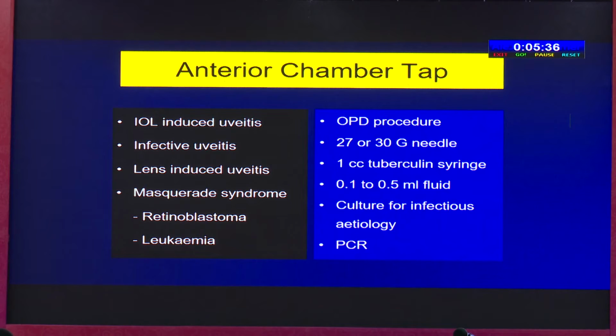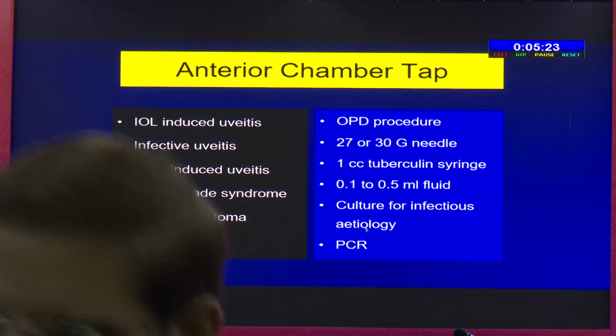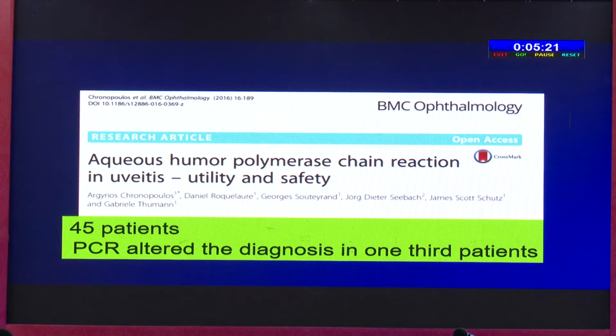The procedure is quite well established. It's an OPD procedure, 27 or 30 gauge needle, 1 cc tuberculin syringe, 0.1 to 0.5 ml of the fluid is taken. Culture should be done for infectious etiology, which is the gold standard, and the polymerase chain reaction. Aqueous humor polymerase chain reaction has been found to be quite safe, and it can alter the diagnosis in quite a significant percentage of patients.